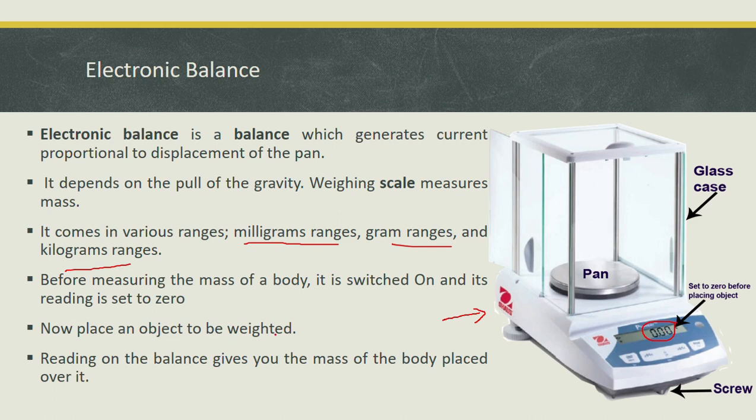Now place the object. When we place the object on this pen, you see the reading on this digital meter. So this reading shows the mass of the object. So it's very easy to use. So this is how you can find the mass of the object by using this electronic balance.